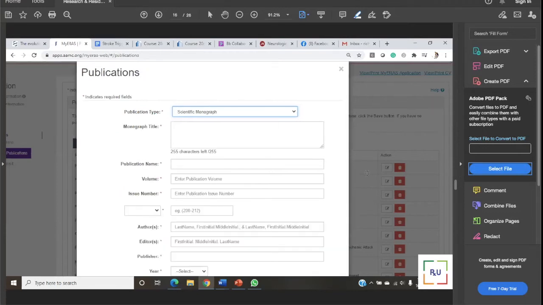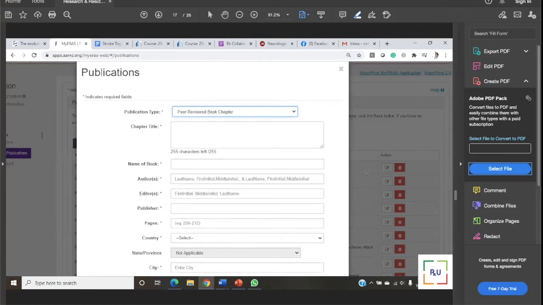Okay, now scientific monograph. Some people are having particular difficulty with scientific monograph and peer review online book chapter. Some people are asking me about one company I forgot, the Pulse or something. Those are book chapters according to me, but they said no, that's Pulse State. Pulse State, for example, is a good example of a book chapter.